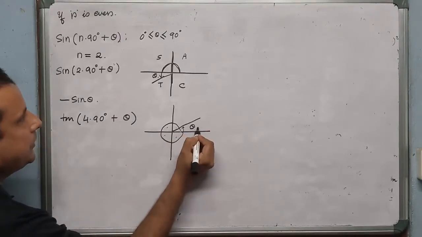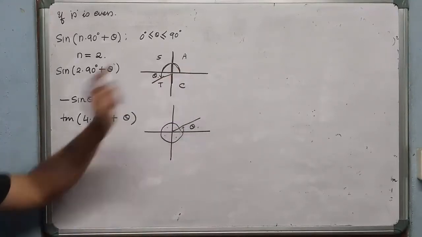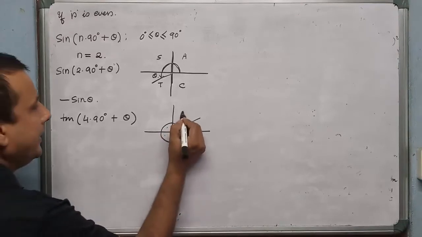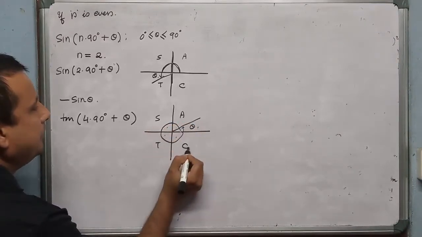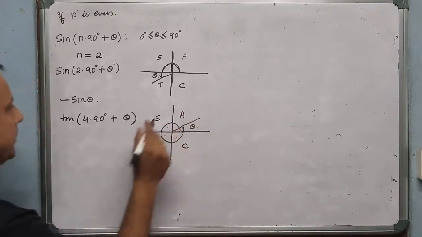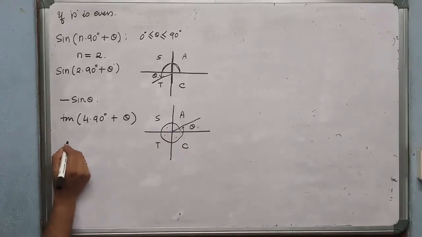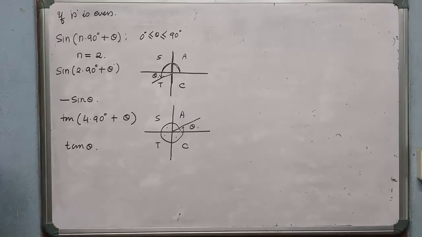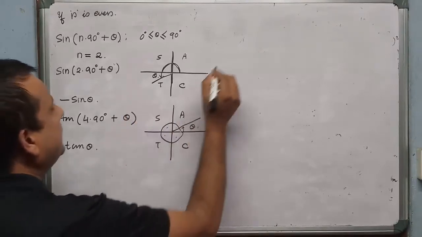Now this lies in which quadrant? First quadrant. In the first quadrant, all are positive. ASTC means in the first quadrant all positive, so tan is also positive: plus tan theta.